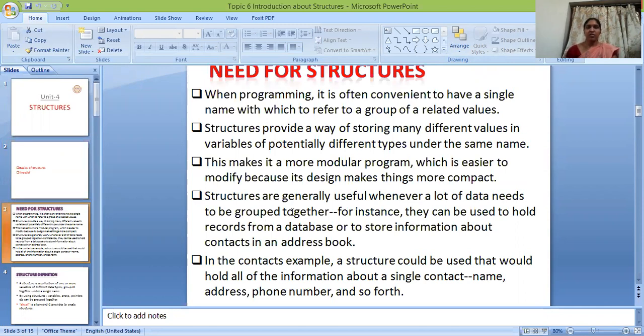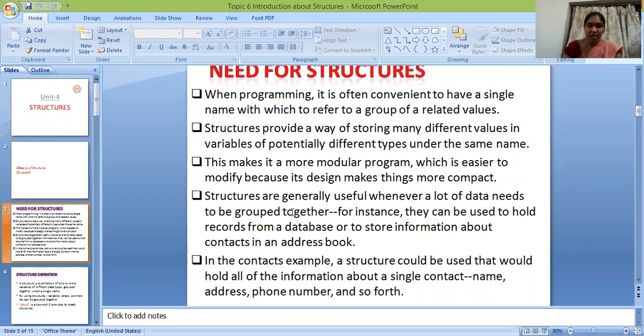Need for structures. When programming, it is often convenient to have a single name with which to refer to a group of related values. Structures provide a way of storing many different values in variables of potentially different types under the same name. This makes the program more modular, which is easier to modify because its design makes things more compact. Structures are generally useful whenever a lot of data needs to be grouped together.